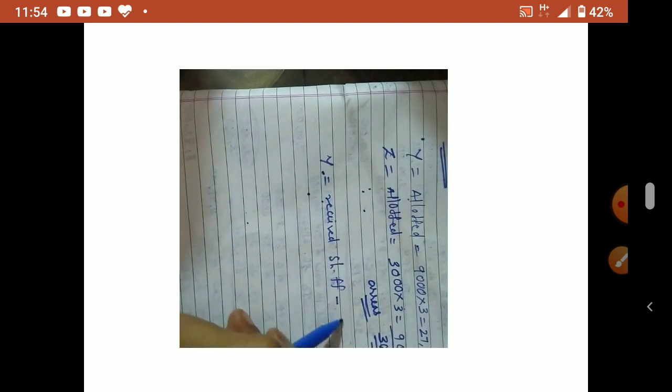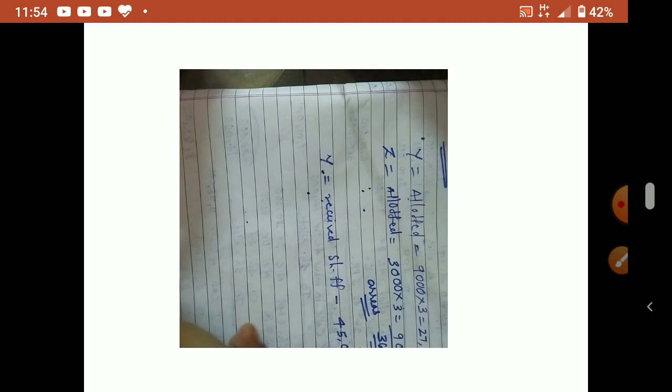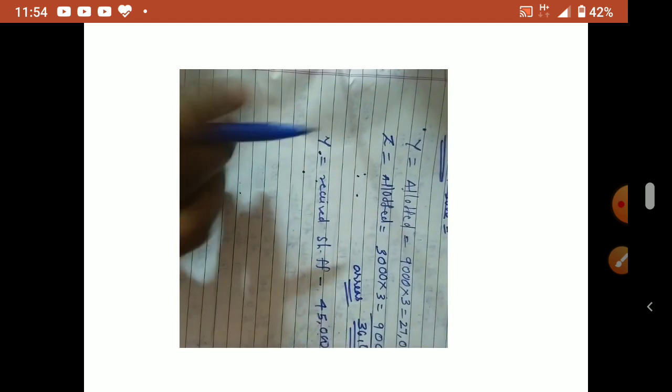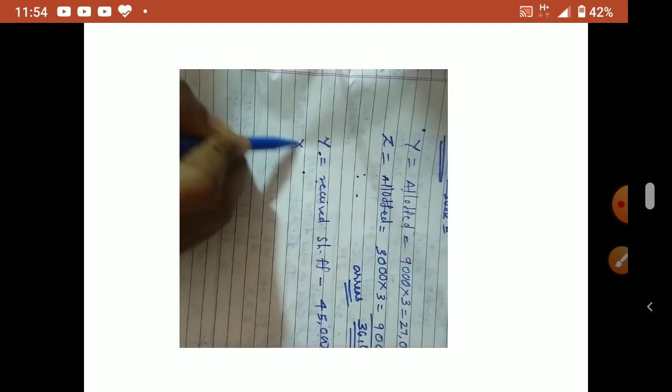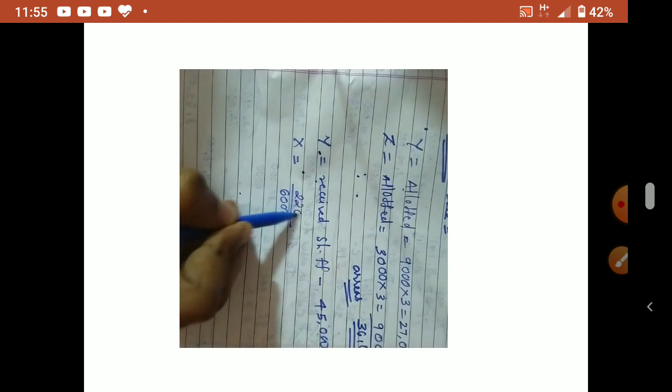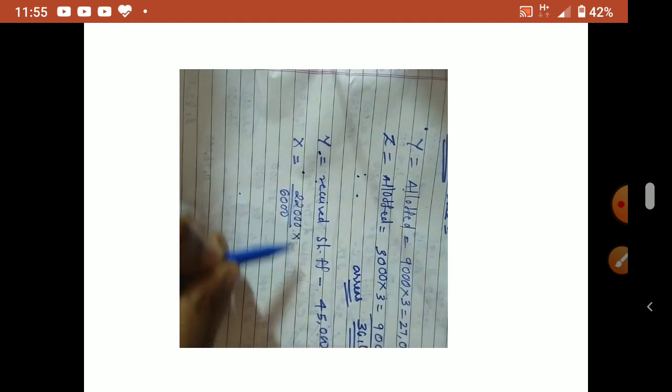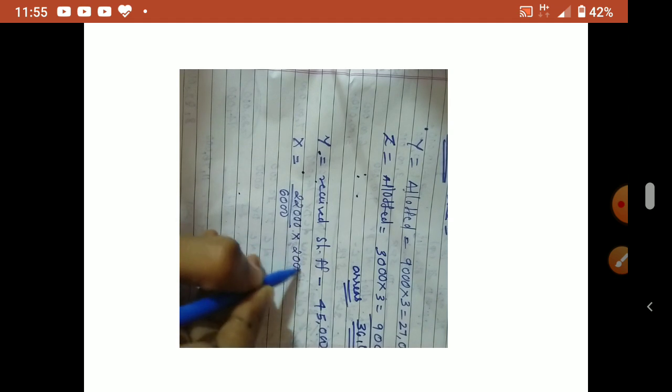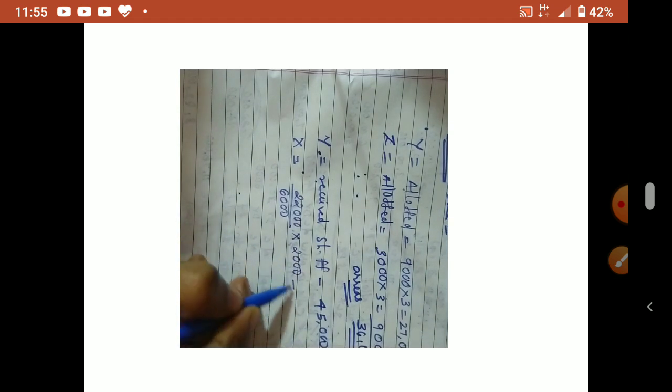Share forfeiture account is 45,000 is available. Correct, no? Yes, 45,000 is available. Now, X का out of 6,000, 2,000 only reissued. So 6,000 के लिए share forfeiture account में 22,000 available. Then for 2,000, how much it is? That we have to calculate.